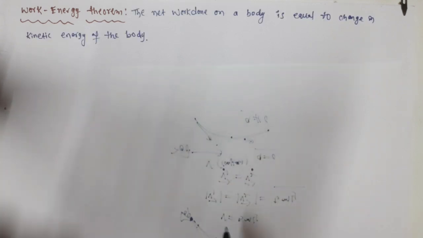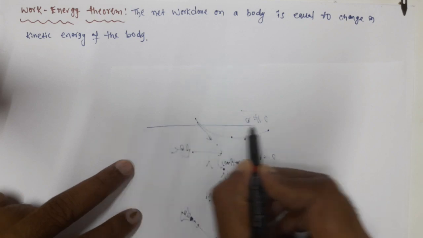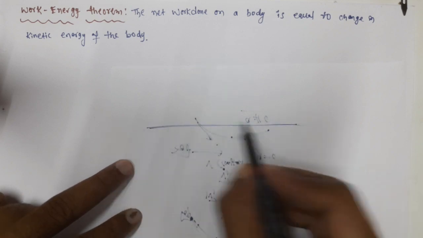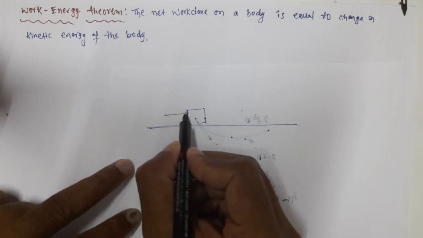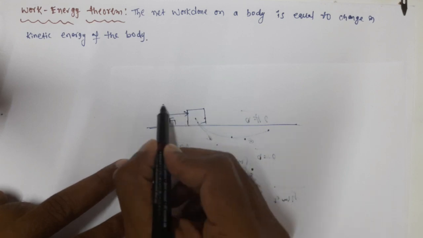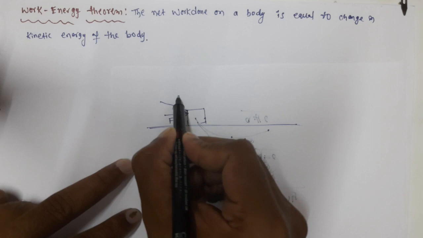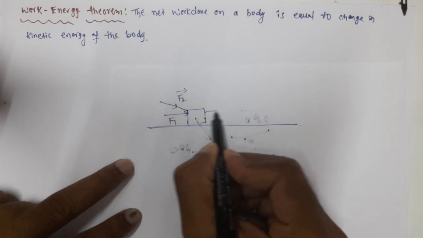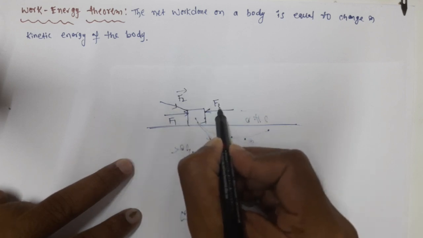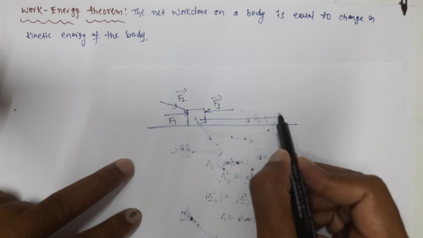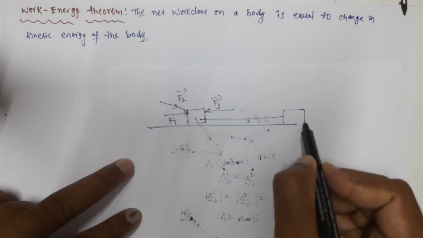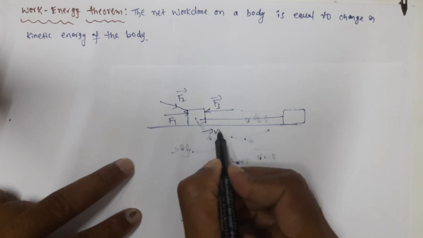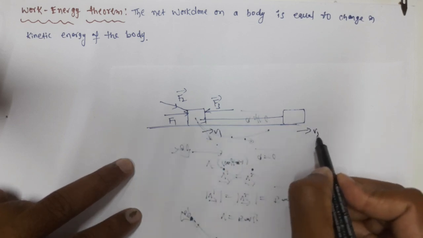I want to explain the statement. Suppose we have a horizontal surface with a body on it. Force F1, force F2 and force F3 are acting on the body, and at the same time the body is moving from here to here. So the initial velocity is v1 and the final velocity is v2.